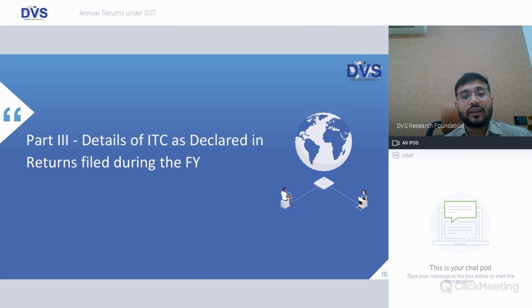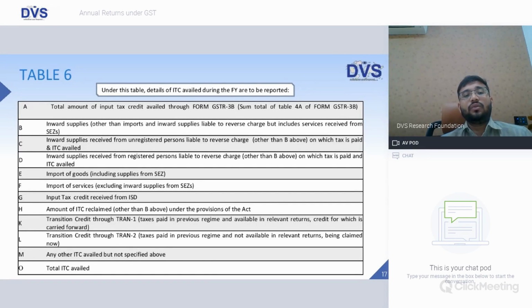Details of ITC as declared in returns filed during the financial year. So under this table, friends, all the ITC, that is input tax credit, which is availed during the financial year is to be reported. It contains various columns like total ITC availed through form GSTR 3B, sum total of table 4A of form GSTR 3B for the entire year. Inward supplies other than imports and inward supplies liable to reverse charge, but it includes services received from SEZ. So what all inward supplies, apart from imports and inward supplies on which reverse charge is applicable, all those inward supplies need to be mentioned here.